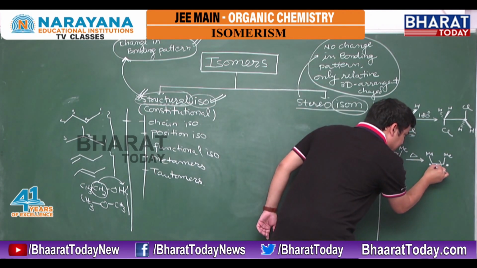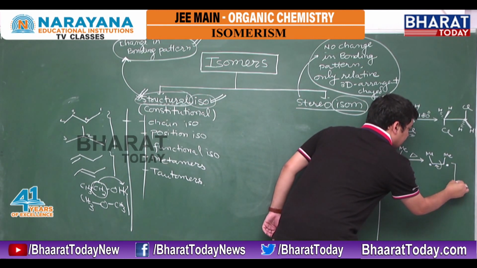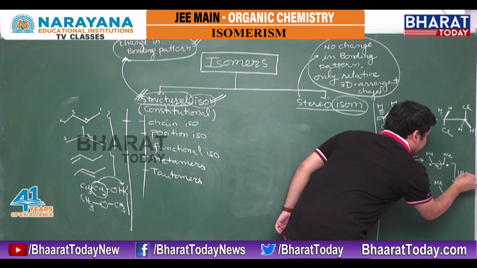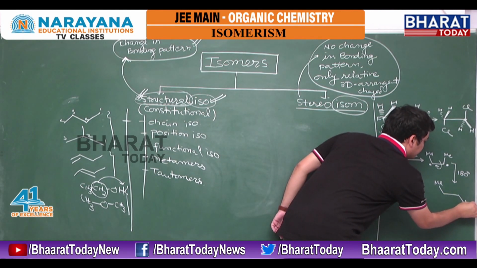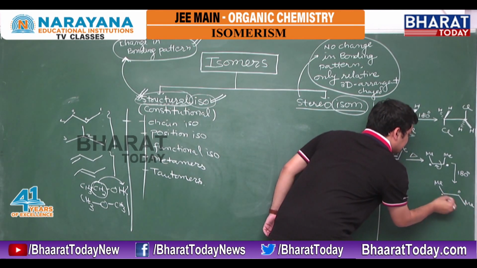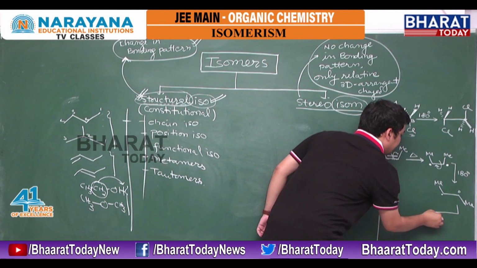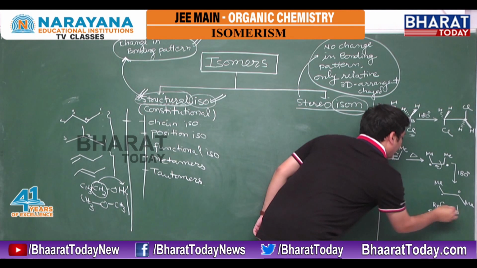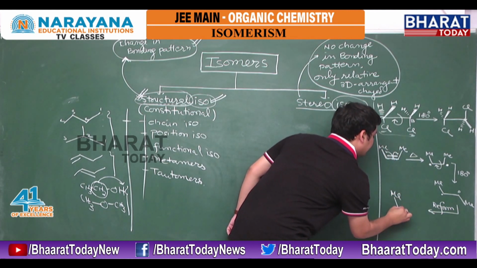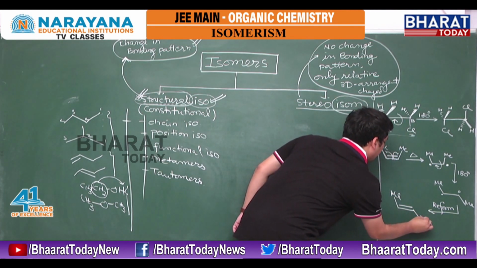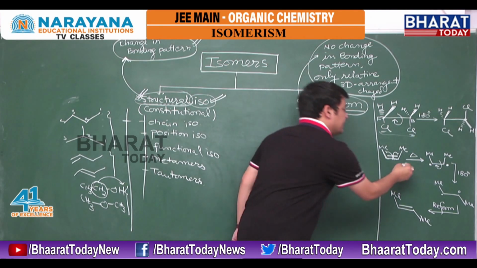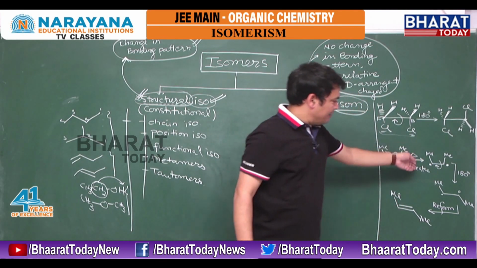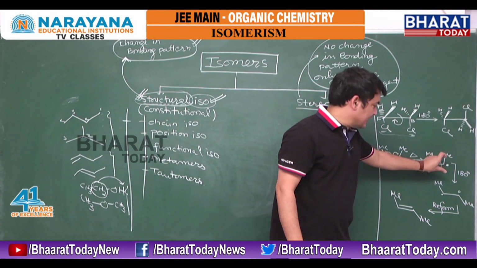Now I can rotate this sigma bond by 180 degrees, and I get these electrons. Now if I reform the bond, what do I get? I get this double bond with the methyl groups on opposite sides. Here I broke the bond, and after breaking the bond I rotated it.